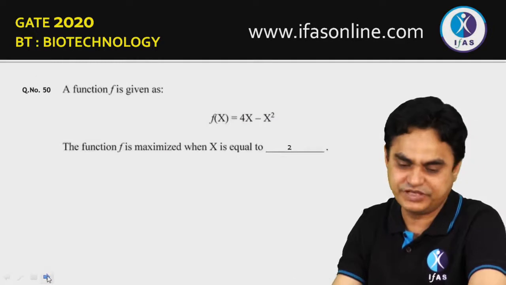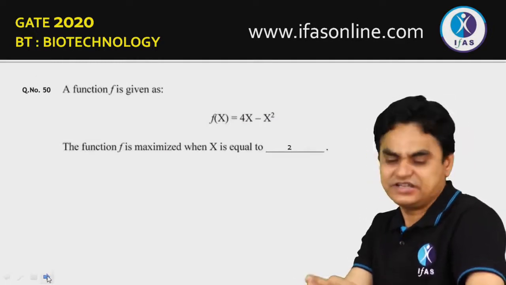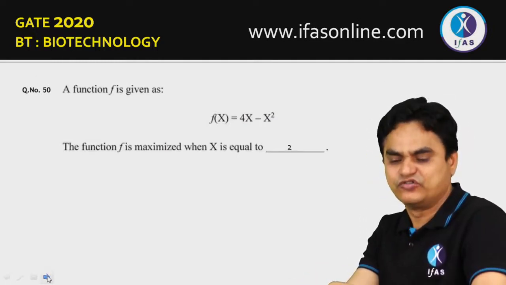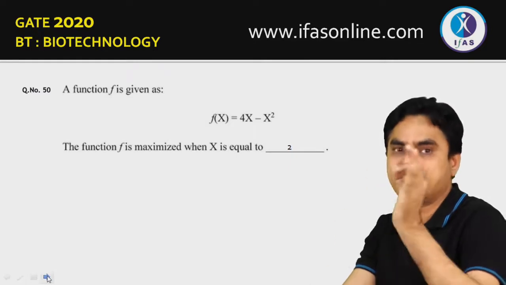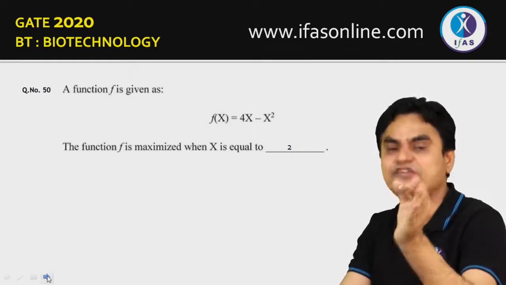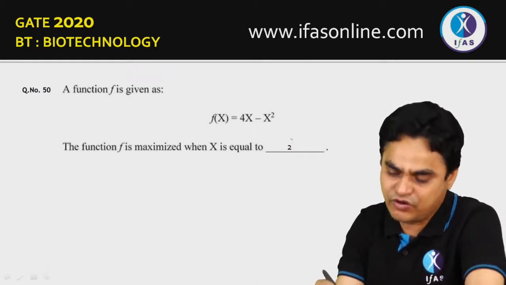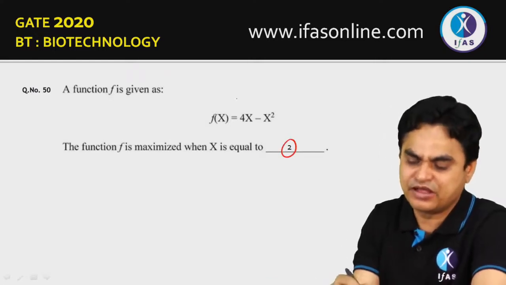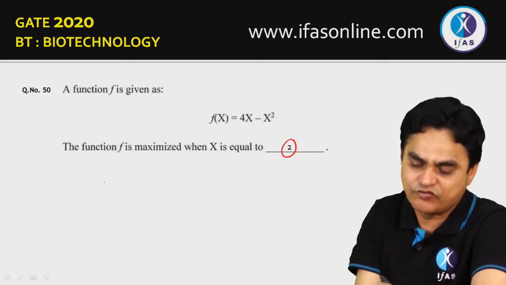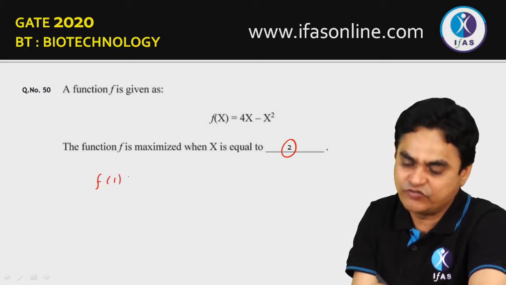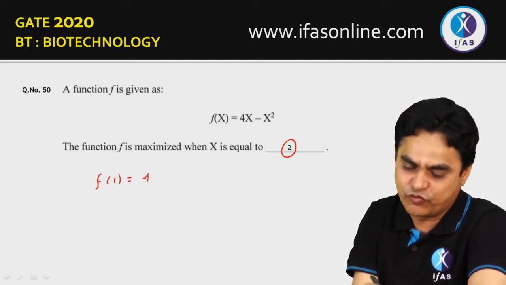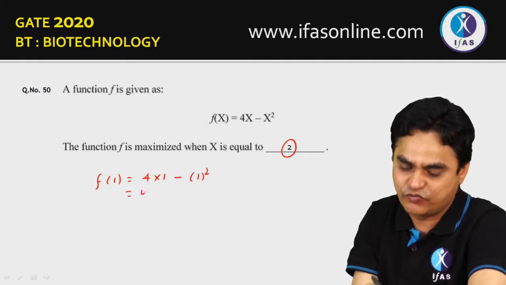Going to question number 50. A function f is given as f(x) = 4x minus x square. The f value is maximized if x is equal to, obviously, 2. You can simply go through this. Let's say you put a value of 1. So the function of 1 would be 4 into 1 minus 1 square, that will come out to be 4 minus 1, which is 3.